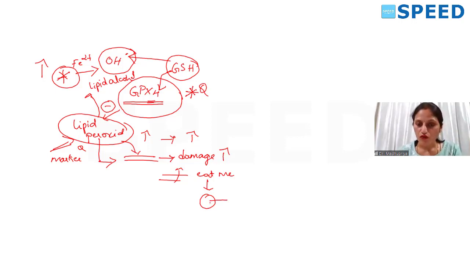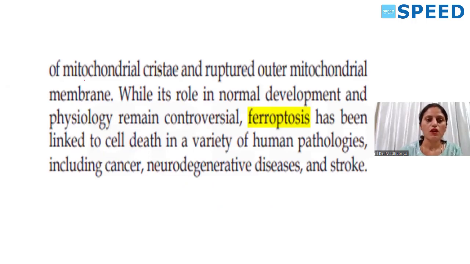Once this eat me signal is there, the cell will undergo apoptosis. But here the morphology will be different. I'll tell you how the morphology is going to be different from the regular apoptosis. This much you all have understood. Here in Robbins they have given a word. What is in morphology? What they have marked out more is the mitochondrial morphology. So we will see what the differences are.